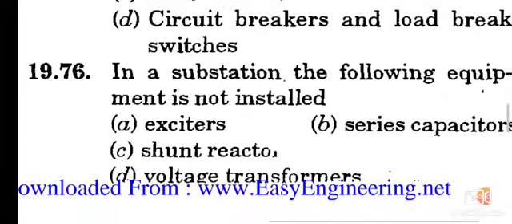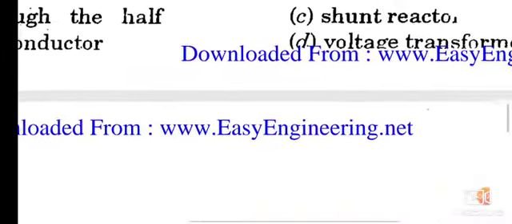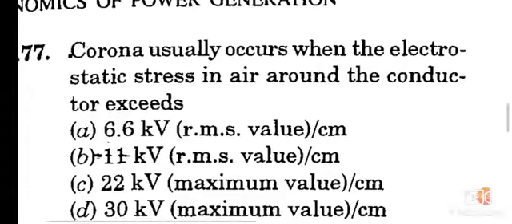Power System Part 4. Question number 76. In a substation, the following equipment is not installed. Option A is the correct answer: Exciter. Exciter is not installed in a substation. Move to the next question.